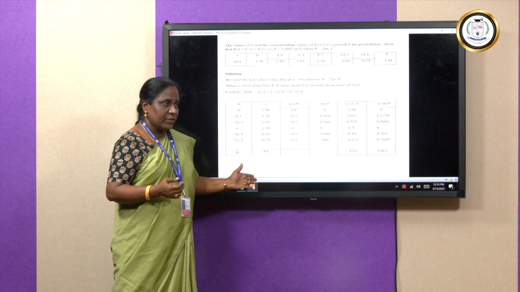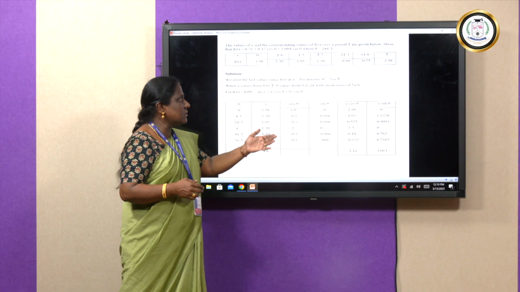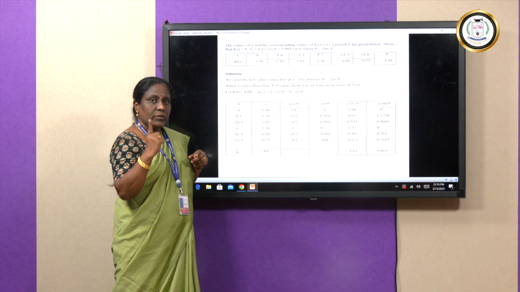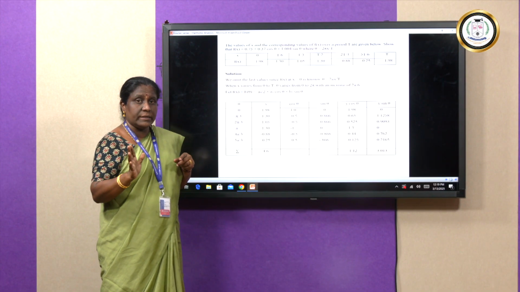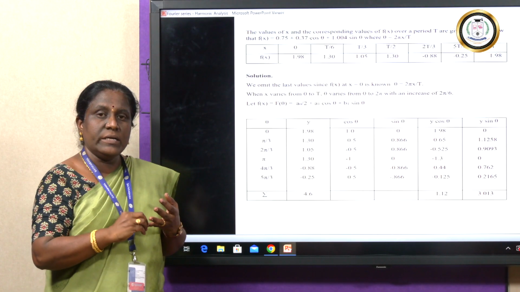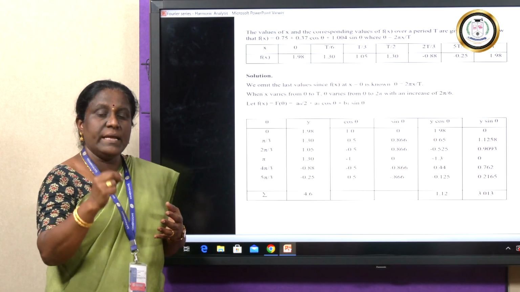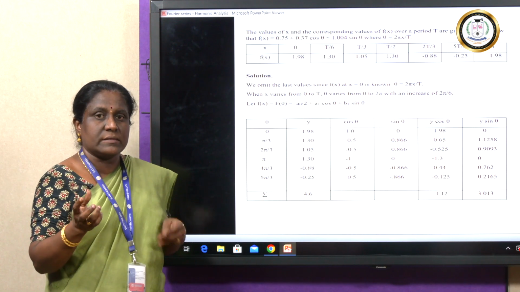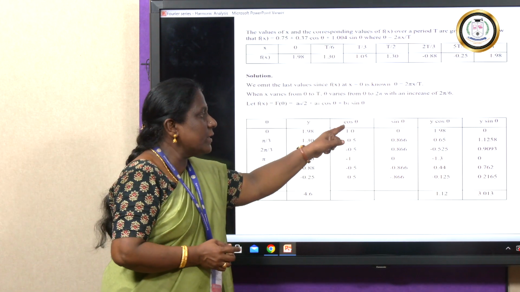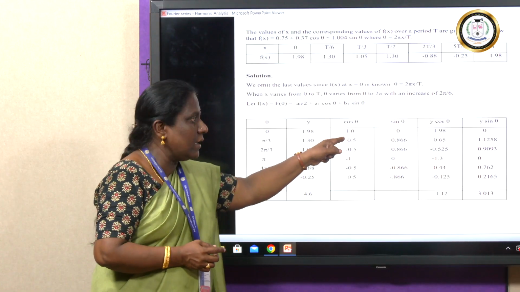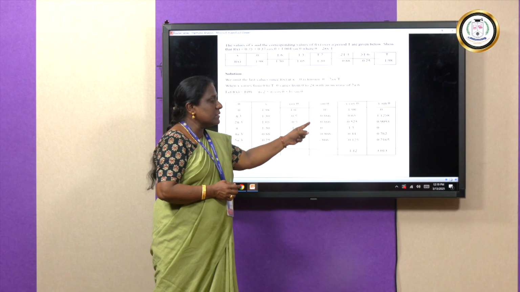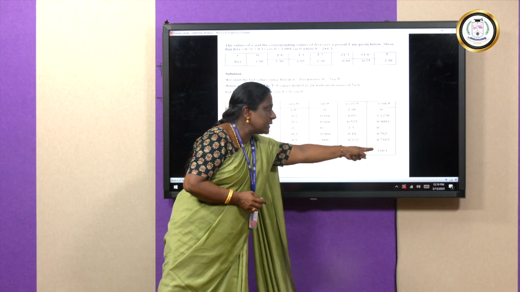The next calculation: according to the proof asked in the question, I need to calculate only up to the first harmonic term. So I want A1 as well as B1. A1 calculation requires the mean value of y cos x. So first we calculate cos theta, then y cos theta. Then for finding B1, sin theta, then y sin theta.